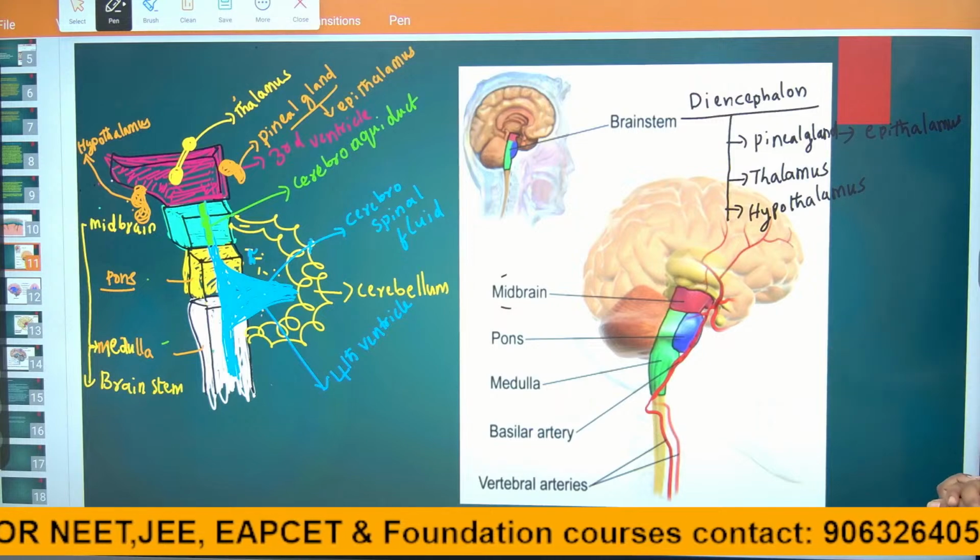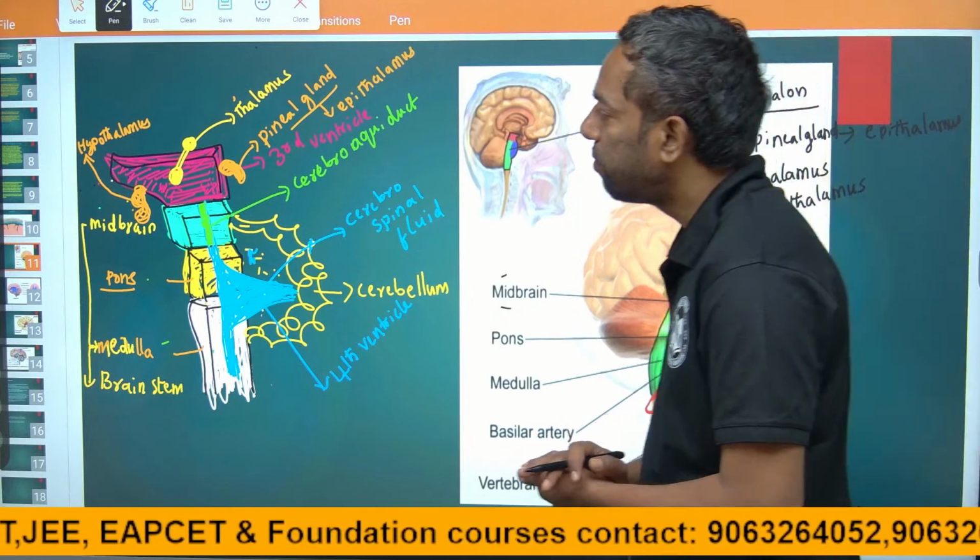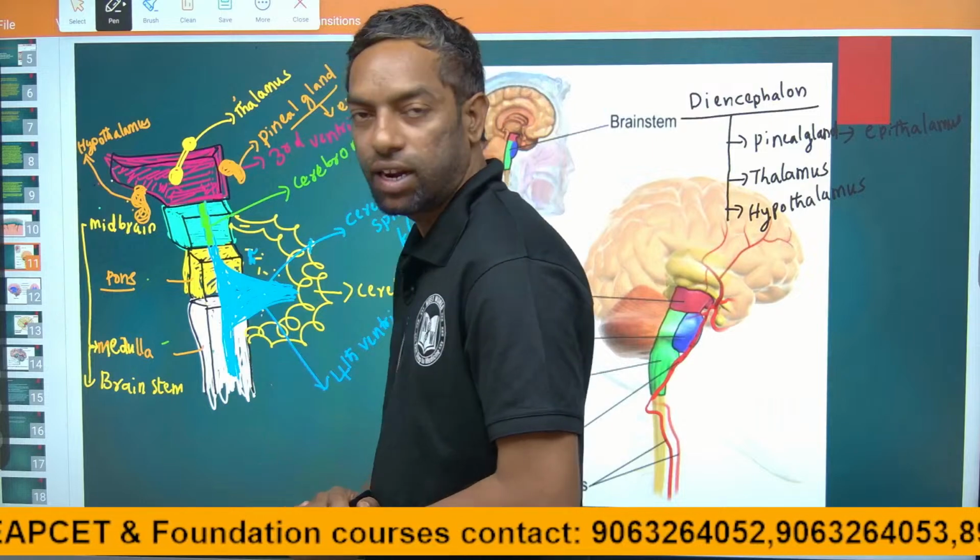This is part of the forebrain. This is the third ventricle.